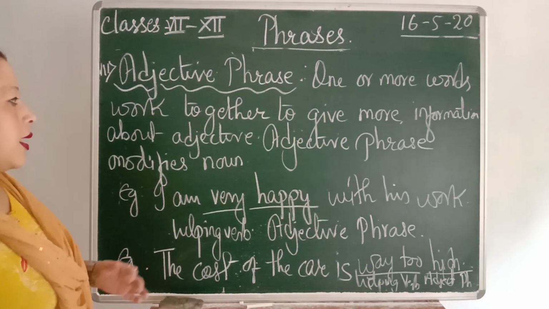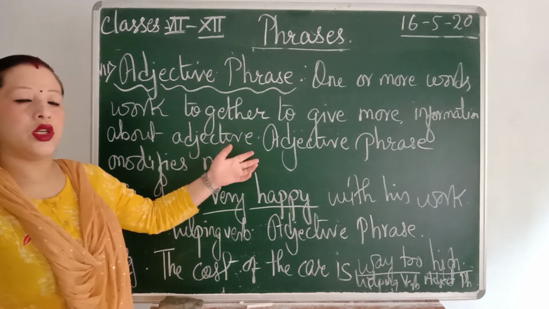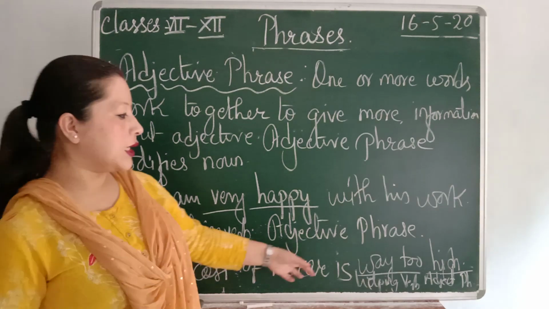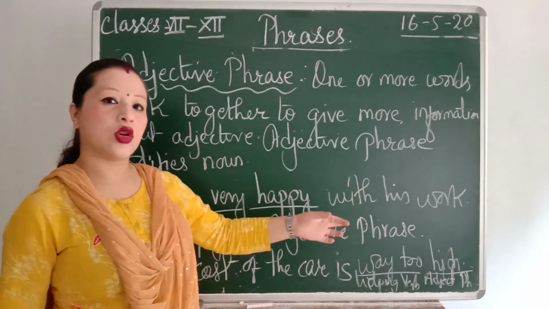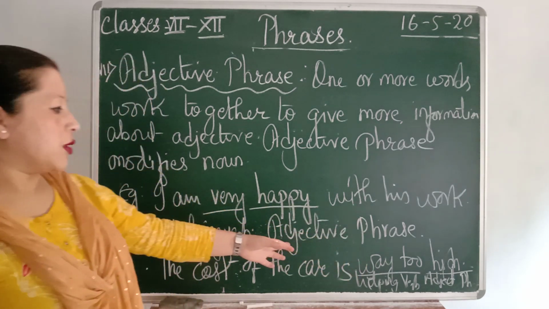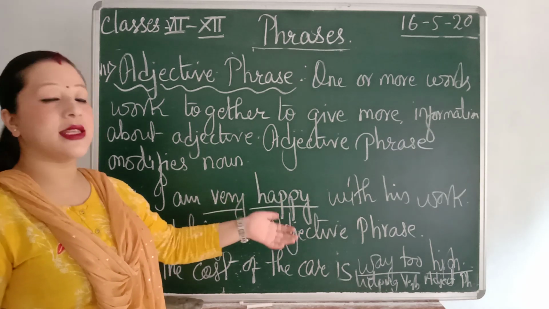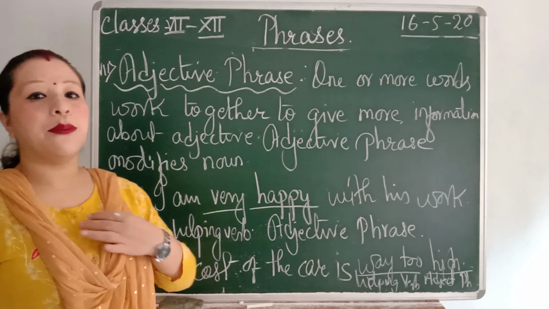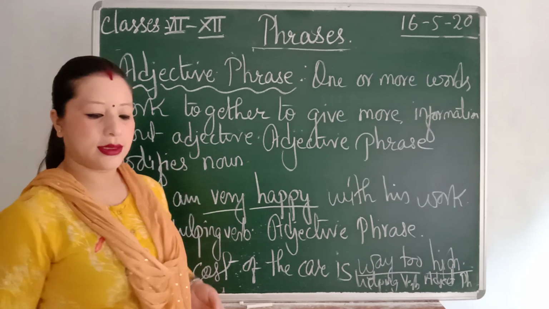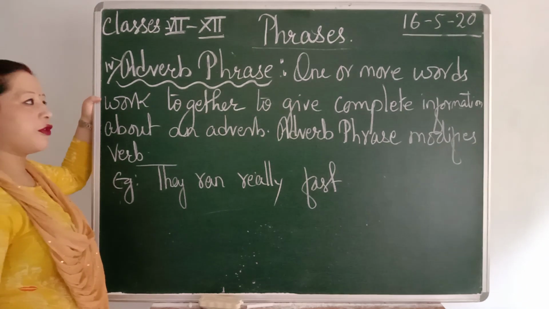Okay? As I told you, adjective in parts of speech is the describing word, a word which helps to describe something. For example, here, the cost of the car is way too high, means the cost of the car is very expensive. So "high" is an adjective and "way too" is a helping word. With the help of this adjective phrase and helping word, the sentence gives a complete meaning or a complete example for adjective phrase.